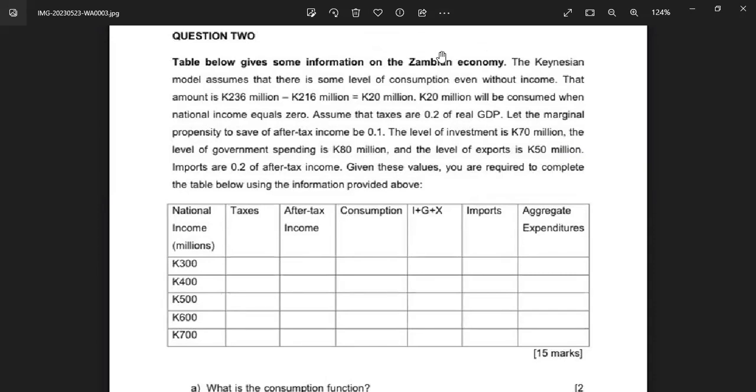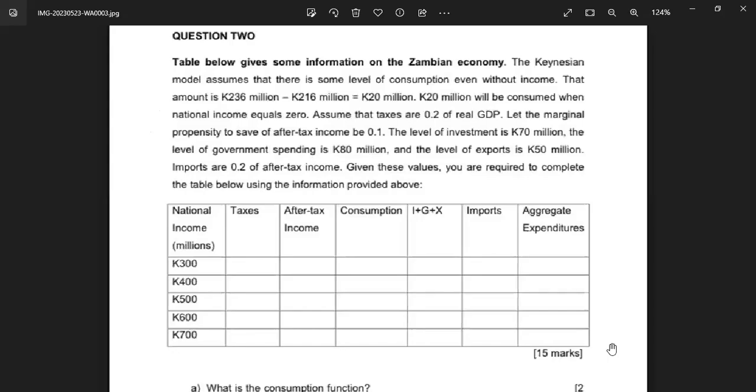Let me use the whiteboard. They have said it's 0.2, right? So in other words, they're saying taxes are equal to 0.2Y, like this. This is tax. So for the first one, it's 0.2, which is 20% of our Y. Going back to the question, our Y for the first one is 300, right?